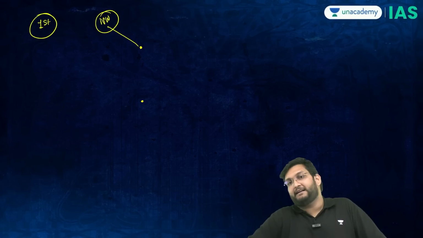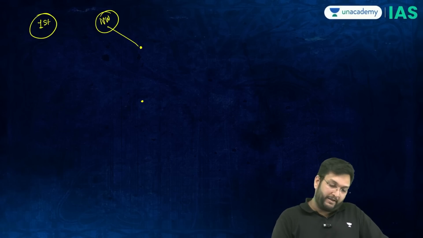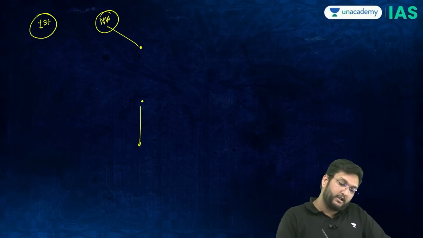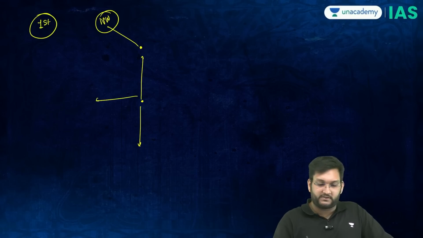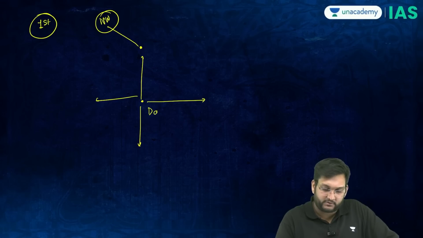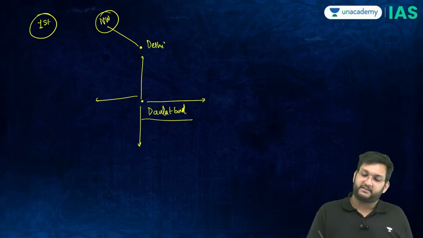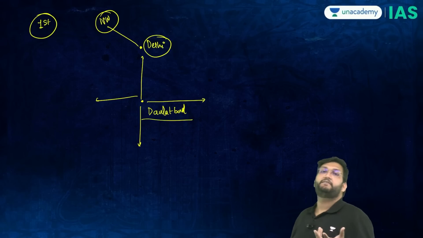But he said that I am not going to sit in Delhi. That is not the center point. His empire extended from the Deccan towards the north, towards the east, towards the west. He said I will find a midpoint, and that midpoint he was able to identify was Daulatabad, or Devgir as it is called. But the problem is that shifting the capital from Delhi to Daulatabad was very, very difficult.